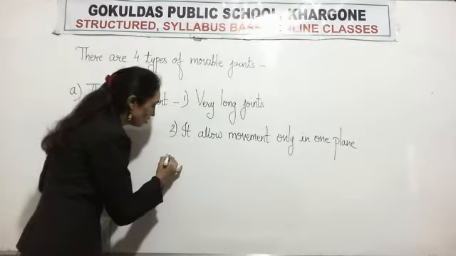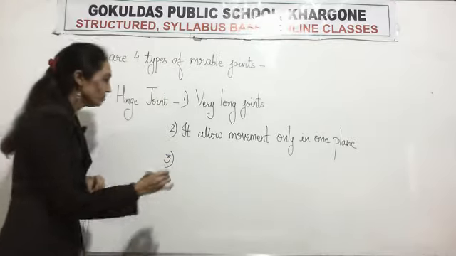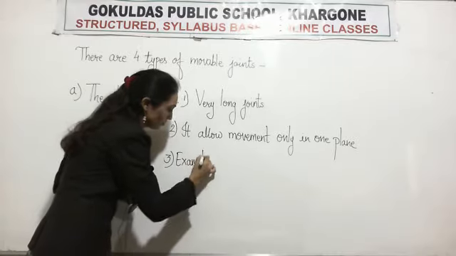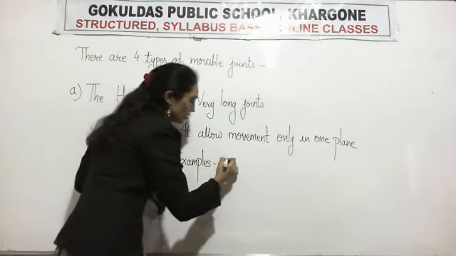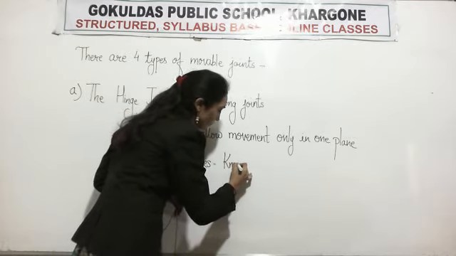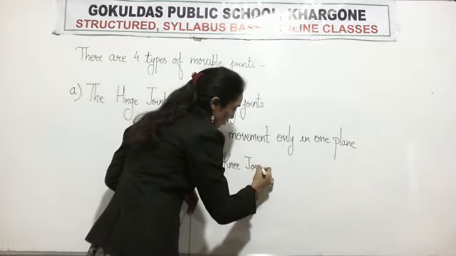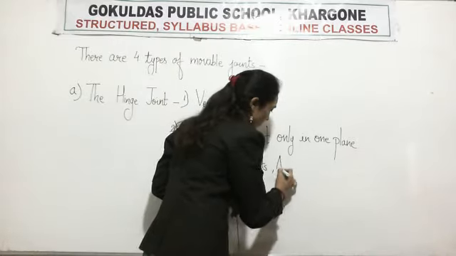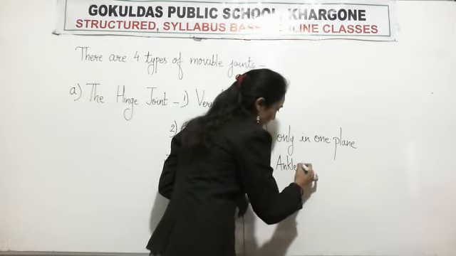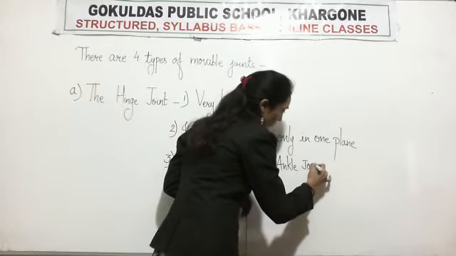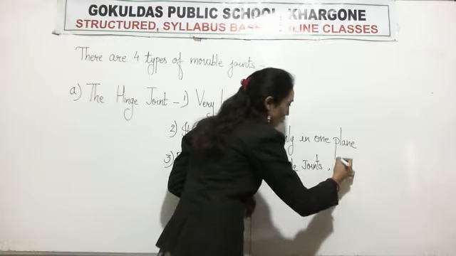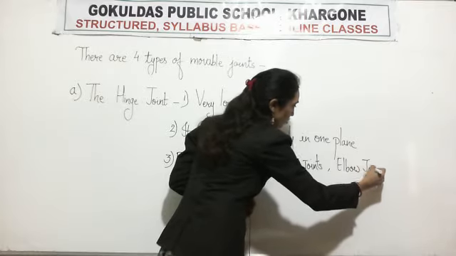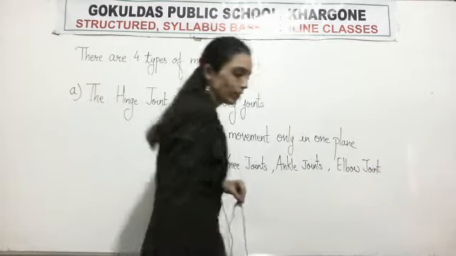For example of hinge joint, knee joint, ankle joint, your elbow joint are the examples of hinge joint. Okay?